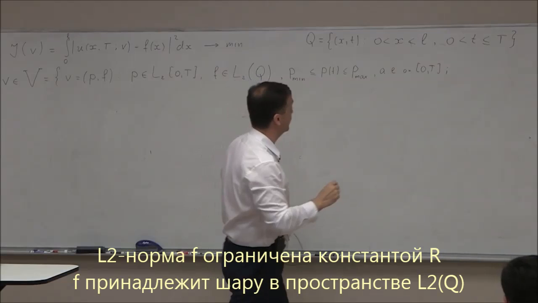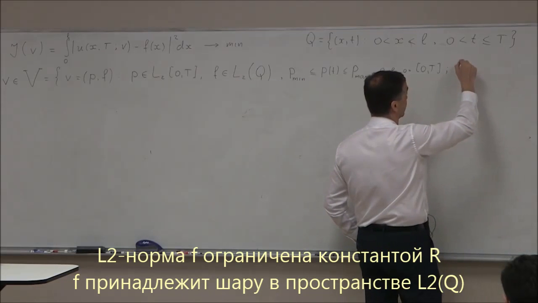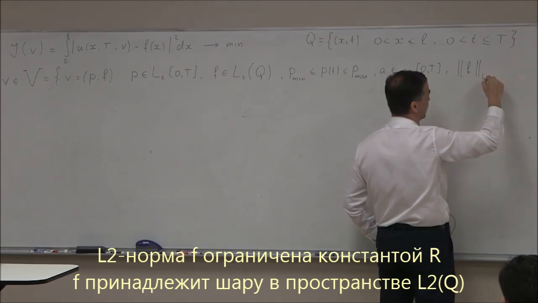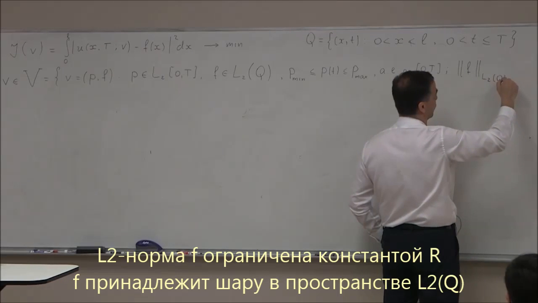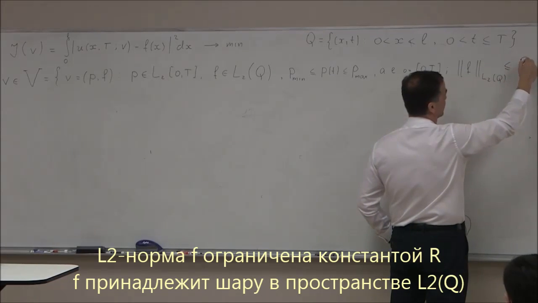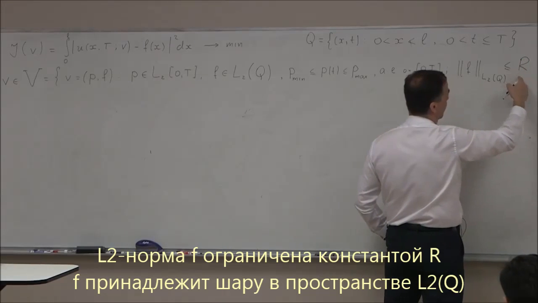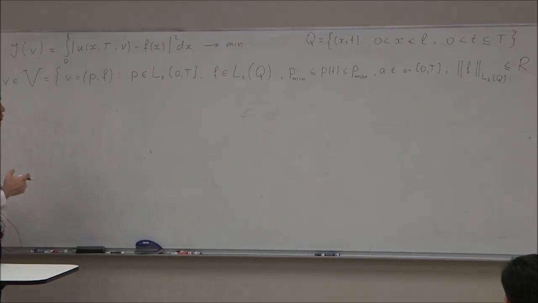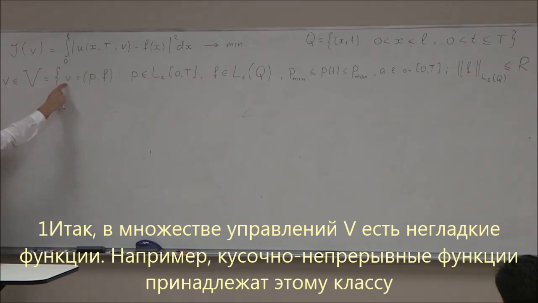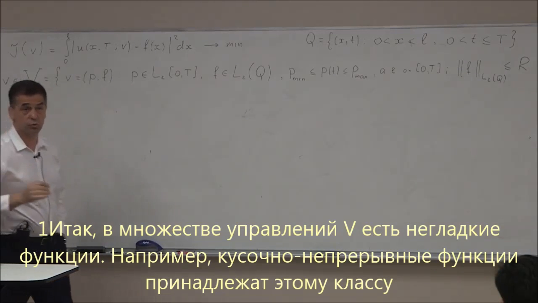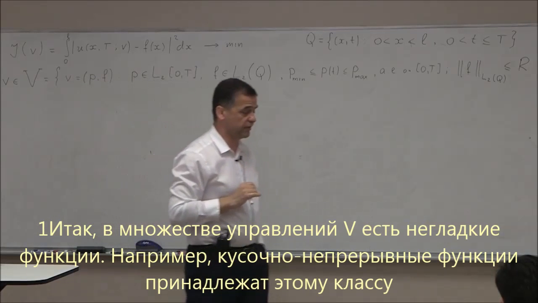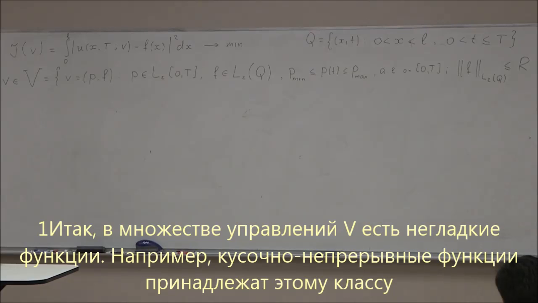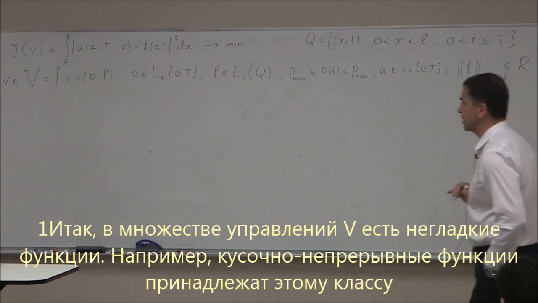On f, I also put a condition on its L2 norm. I will define these norms slightly later. The L2 norm of f is less than or equal to some parameter R, so it's a ball in the space L2(Q). This is the control set. You see, the functions here are non-smooth functions. They don't have any regularity. In particular, piecewise continuous functions belong to this class, so it's even more general.